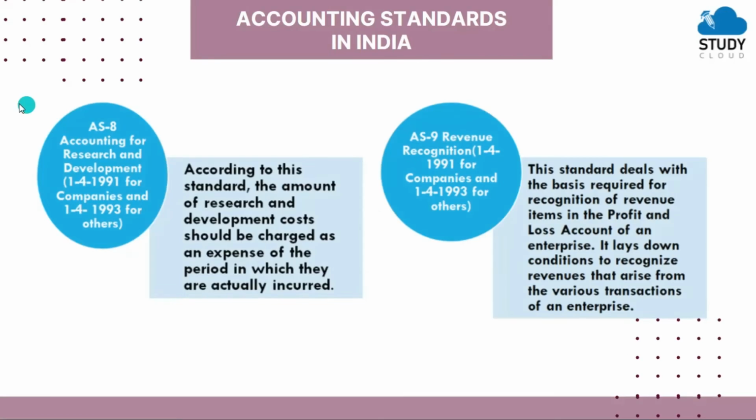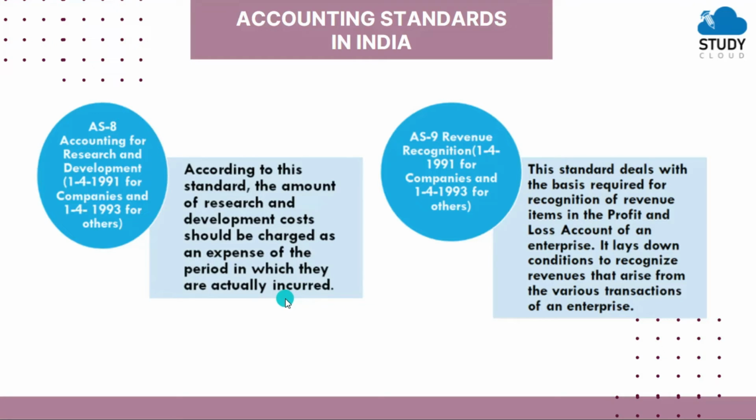Then next is AS8, accounting for research and development for companies. Now see, there some dates are also given to you that we have to remember. Now according to this standard, the amount of research and development cost should be charged as an expense of the period in which they are actually incurred. So your research and development is one of the most important parts for any business.